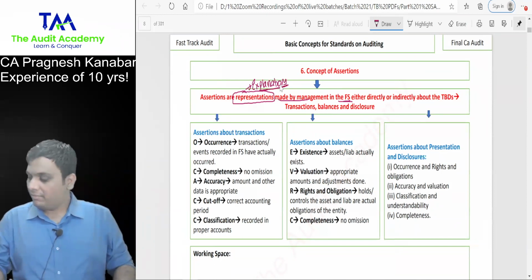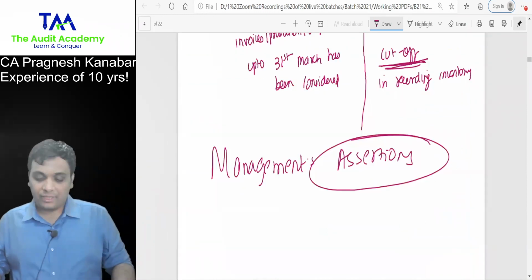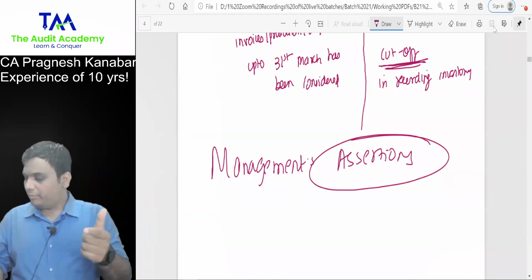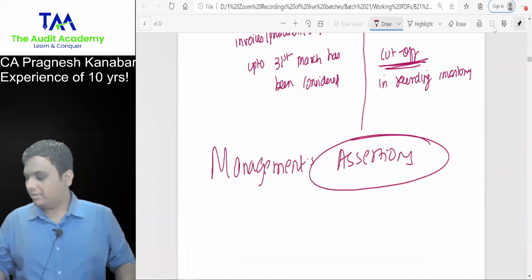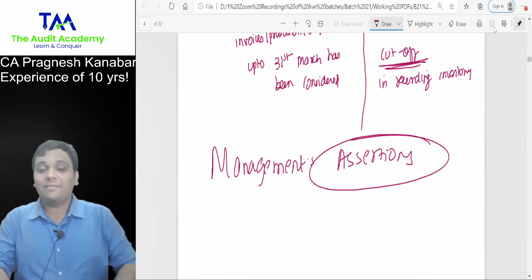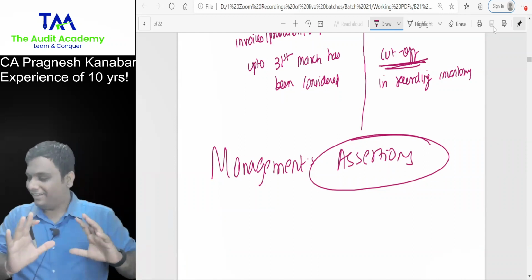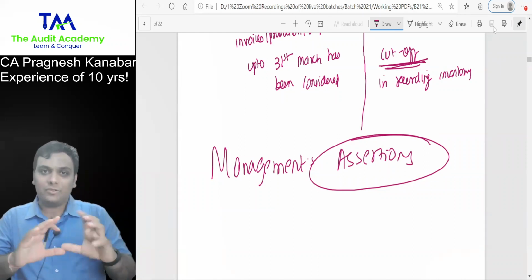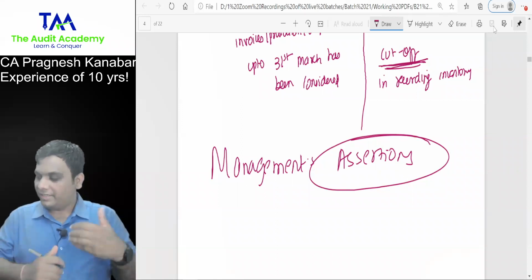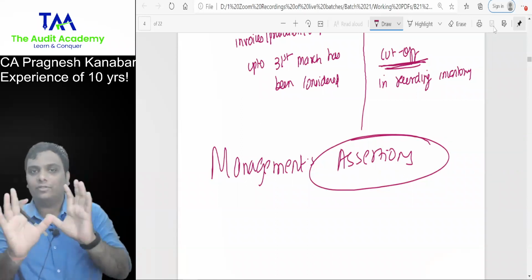Someone is asking me about this particular PDF. This is my rough working. Do you want me to upload it in the app chat box? I will upload it in my app chat box, but this is my worst presentation. It is just a rough working. You will not find properly decorated notes and stuff. I will name that PDF also as rough working.